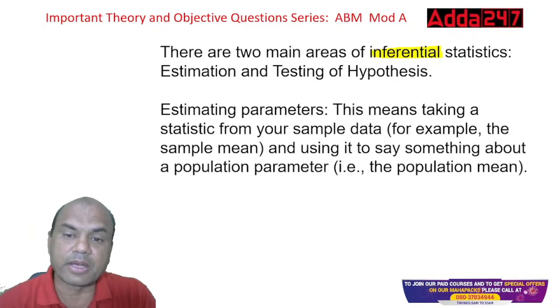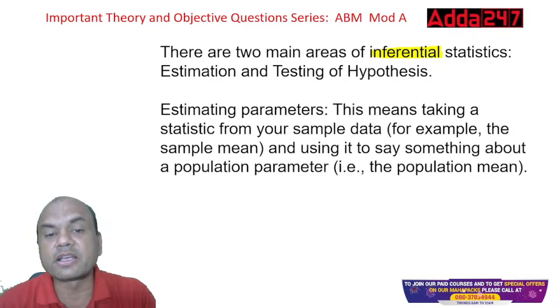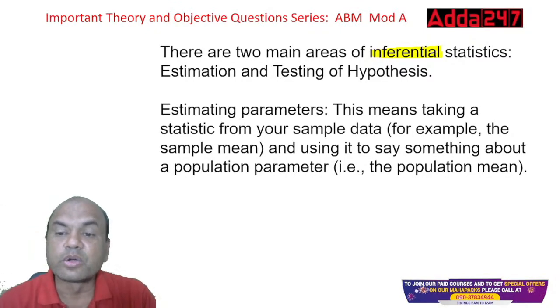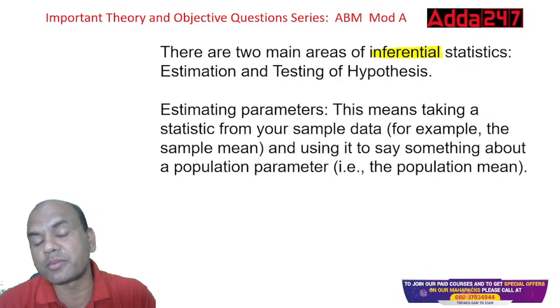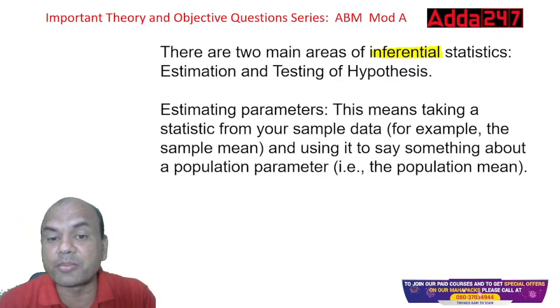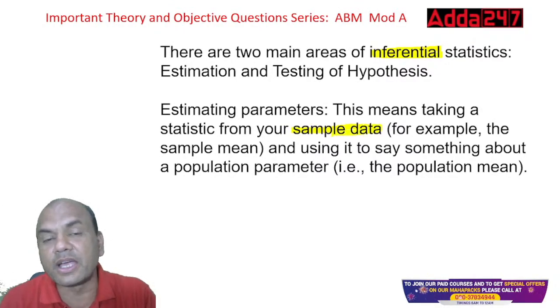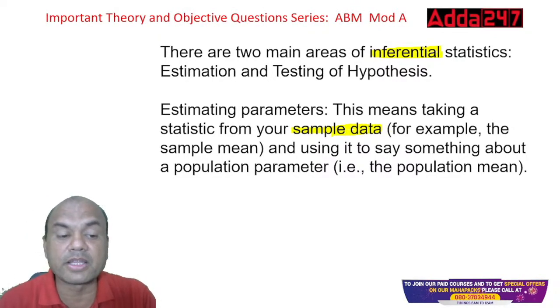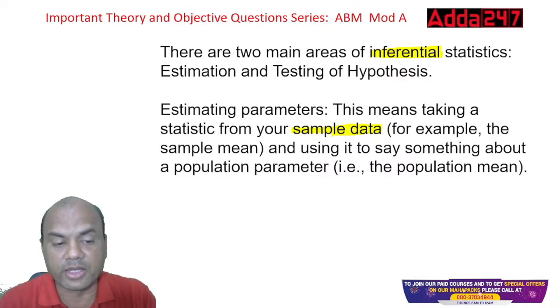So estimating parameters means taking a statistic from your sample data and using it to say something about the population parameter. Taking the statistic from your sample data means using something which I have collected already, and estimating something about the population. Now what do you mean by this concept? Let me explain.